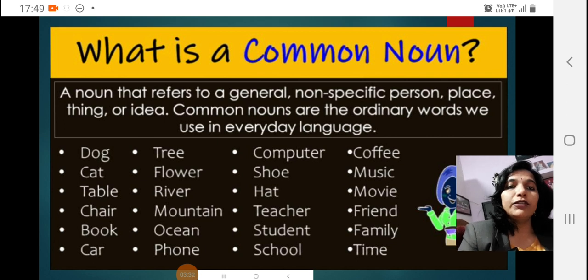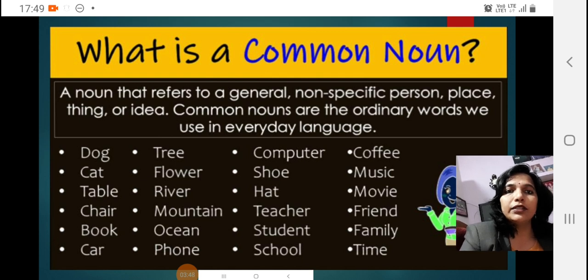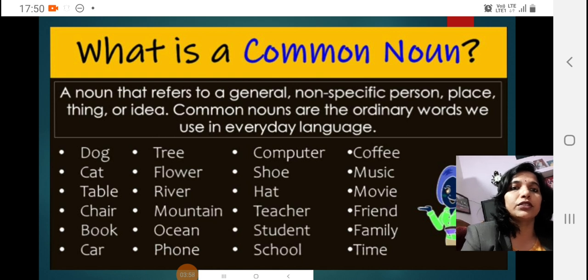Common noun. When we talk about any person, thing, or idea in a general sense, it comes in a common noun. Like a dog, we are talking about any general dog. Cat, general cat. In the same way, man, woman, person, these all will come in a common noun. Likewise, tree, flower, river, mountain, ocean, phone, computer, shoe, hat, teacher, student,